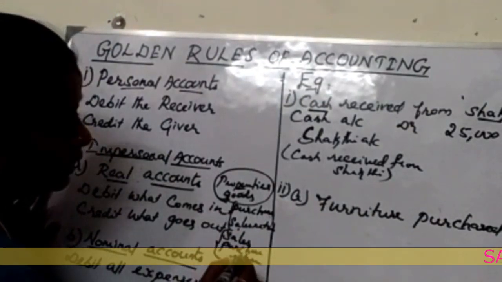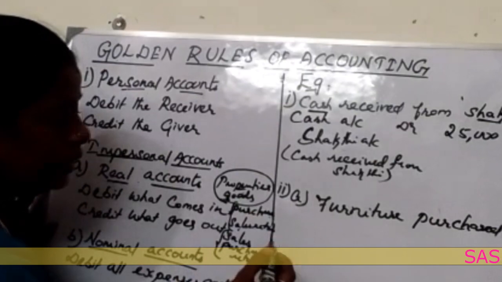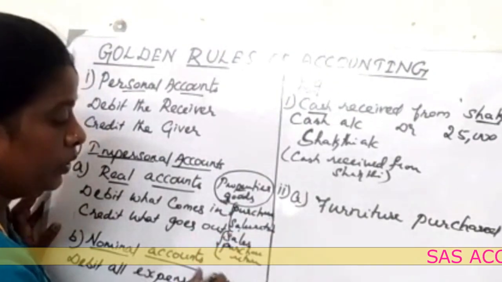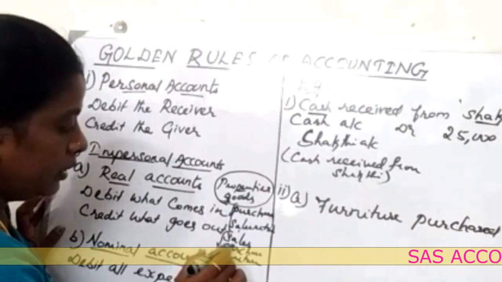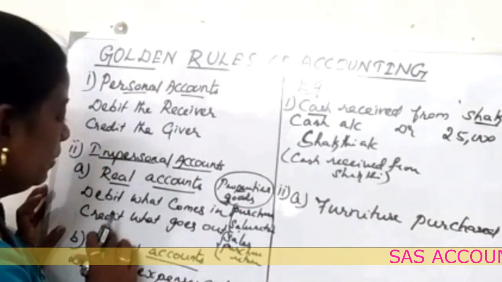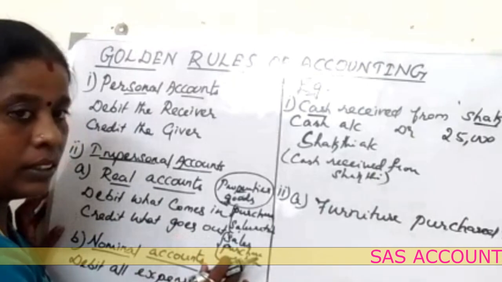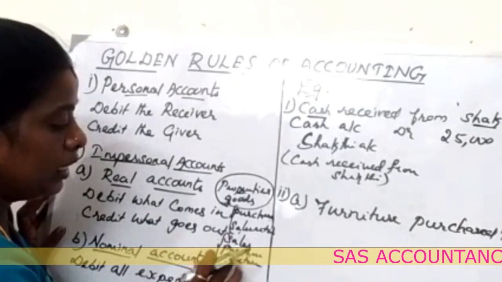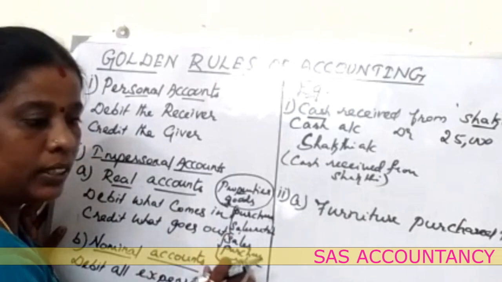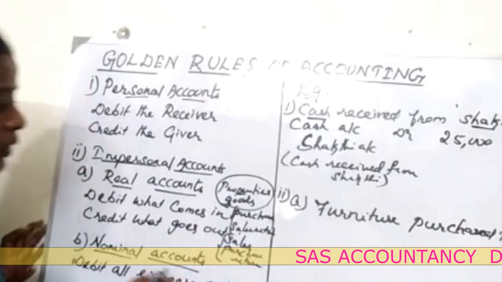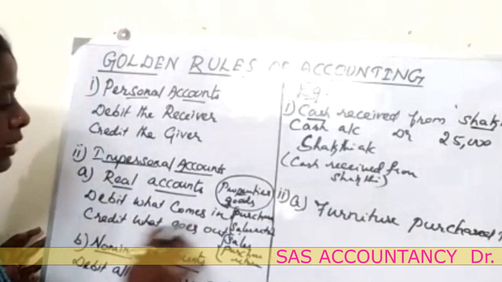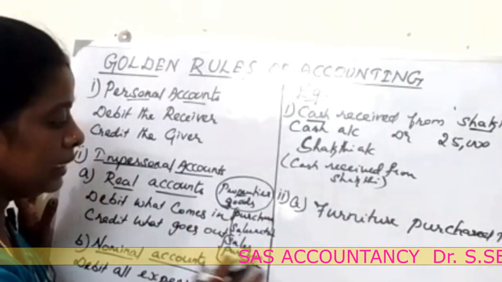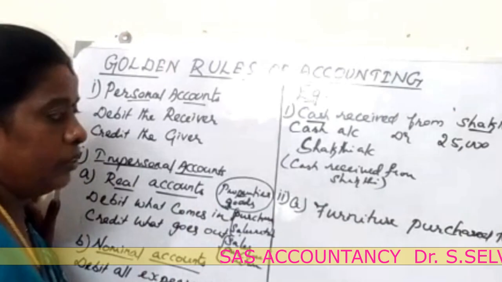In these two conditions, the goods are returned to the suppliers or sold to the customers. In this case, we should credit the goods. According to the real account, credit what goes out. It is going outside of the business, so sales and purchase return are credited.